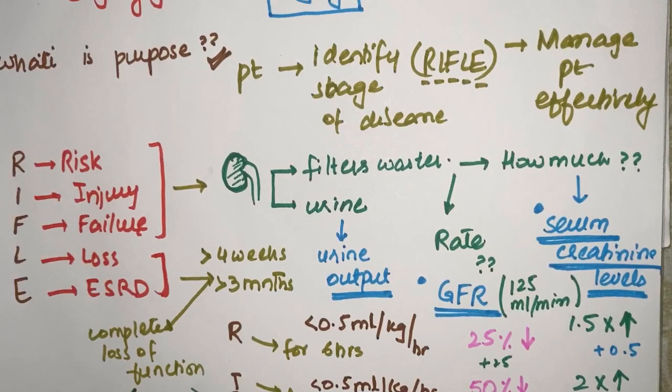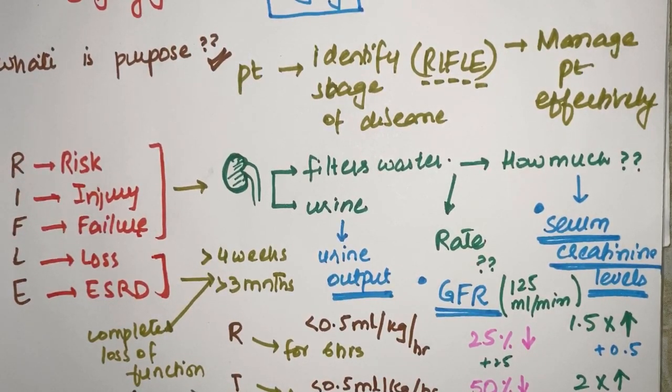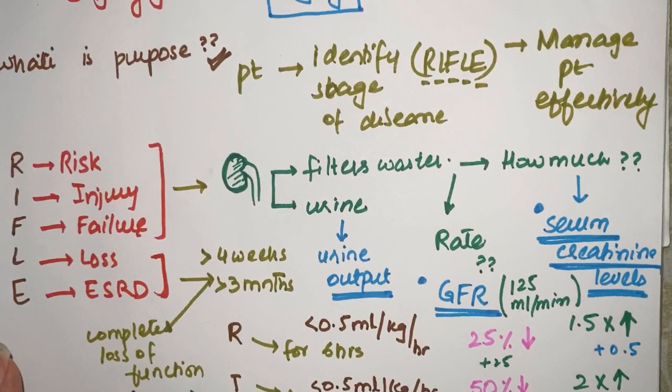I've already explained how you recall them all. In case of loss and end stage renal disease, it's the complete loss of function. The patient requires dialysis, and the difference between these two is just the time frame since the loss of kidney function has occurred. Loss is for greater than 4 weeks of complete loss of function of the kidney. For end stage renal disease, greater than 3 months of complete loss of function of the kidney.